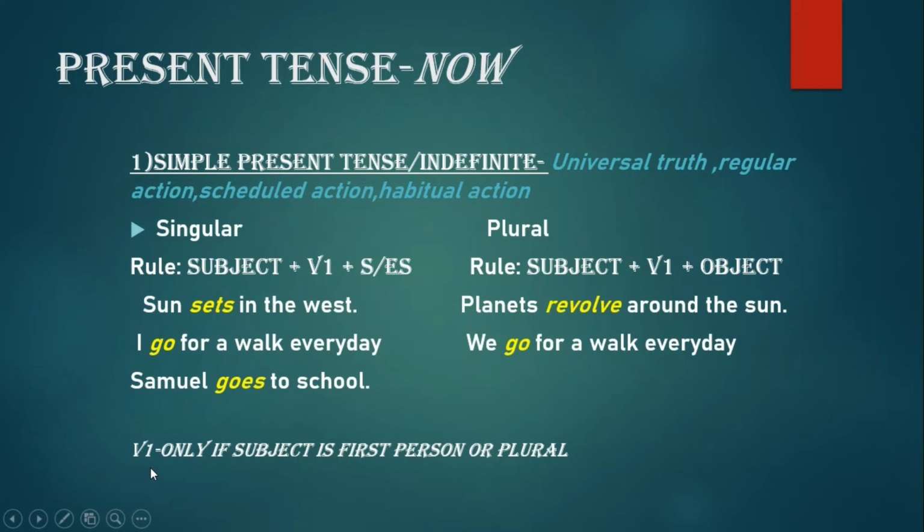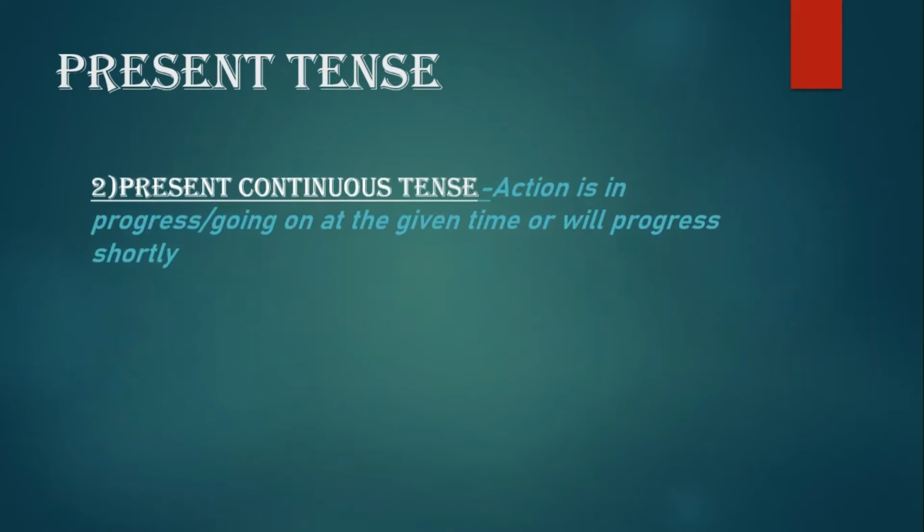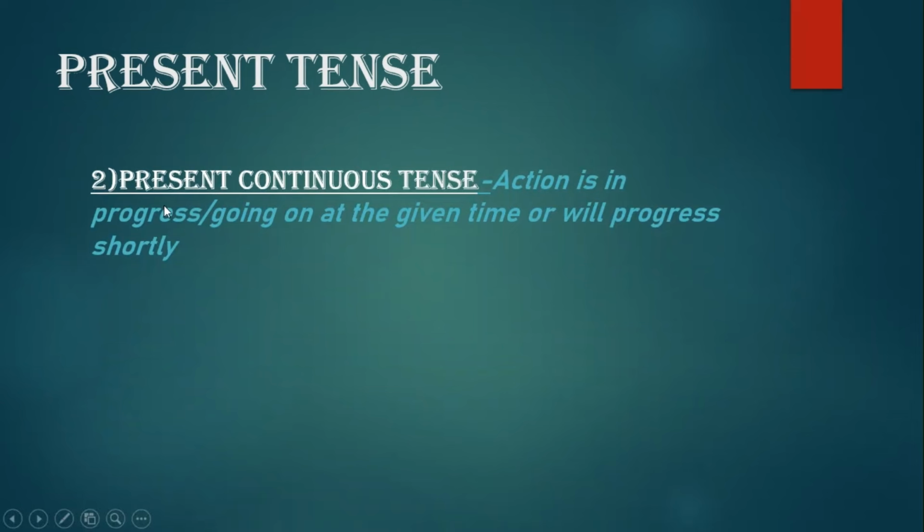The next subdivision is present continuous tense. Now, when is this tense used? It is used to imply action is in progress or going on at the given time when we are talking about it, or it is also used when the action is about to progress shortly.